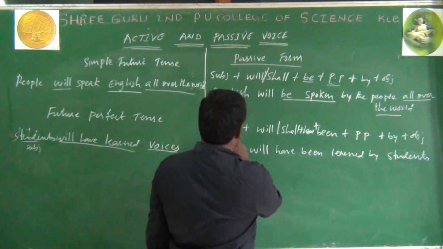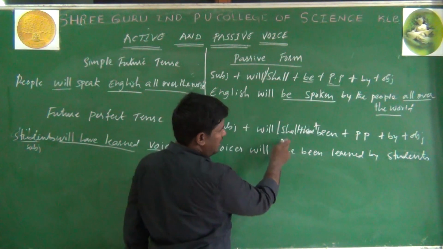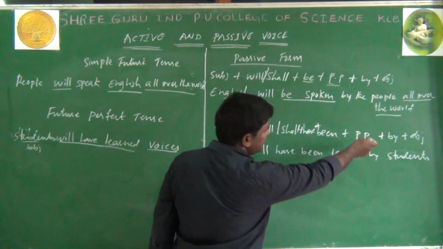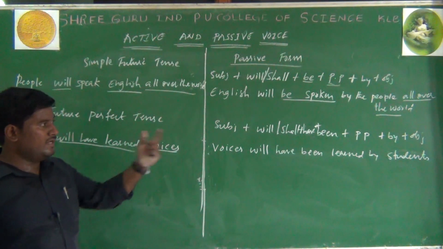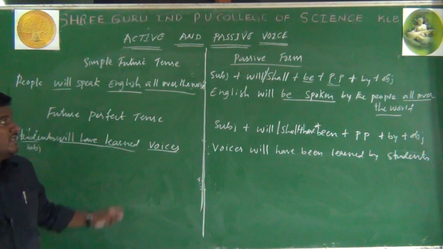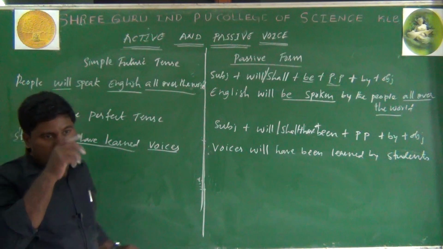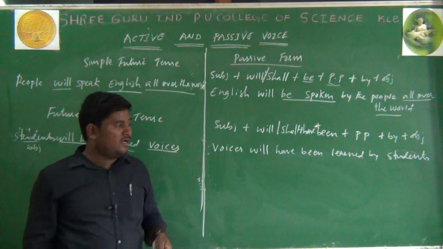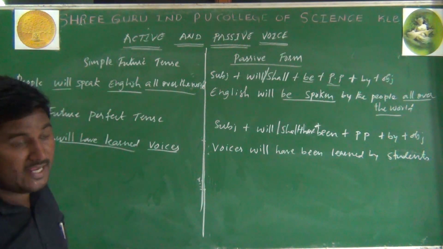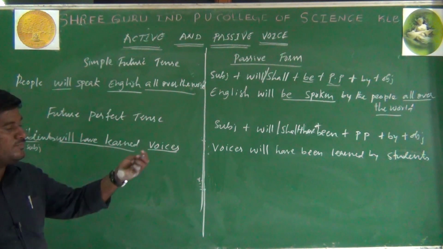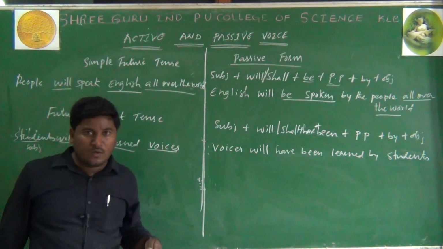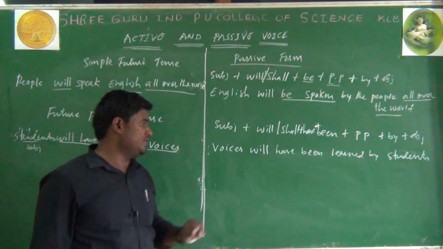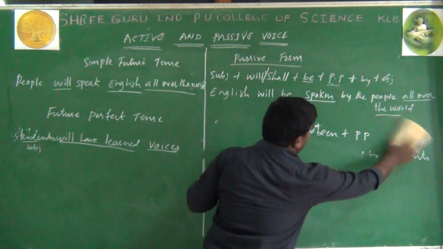So here subject plus will or shall plus have plus been plus past participle of the verb and by preposition and by object. So all the 8 tenses we learn to change from active into passive. In some cases we need not use the agent here. If the agent, meaning the object, is well known or undefined, at that time we need not use the agent. For example, I will show you.